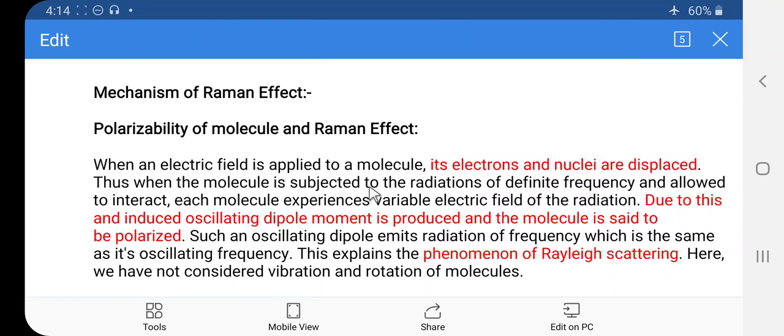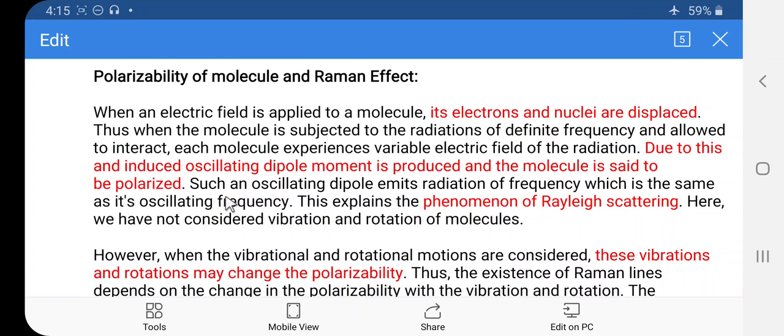Such an oscillating dipole emits radiation of a frequency which is the same as its oscillating frequency. So this explains the phenomenon of Rayleigh scattering. Here we have not considered the vibration and the rotation of the molecule. So this is the Rayleigh scattering.